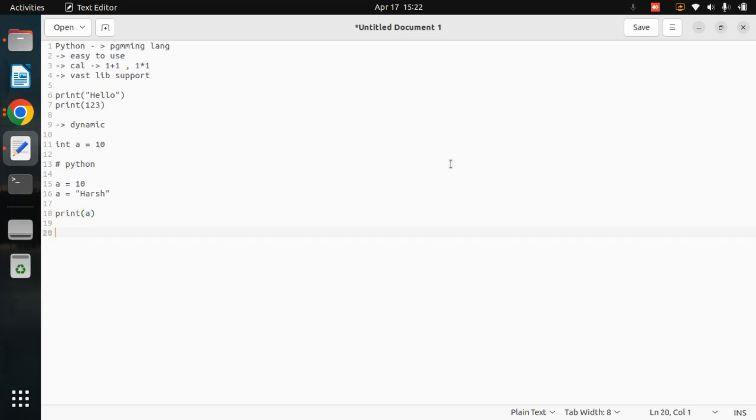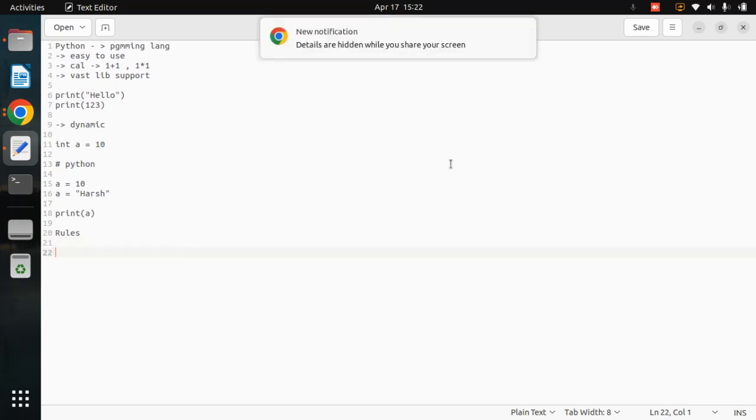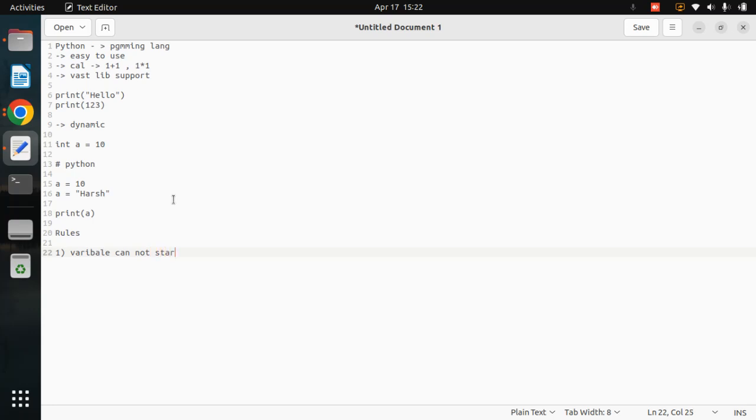Now we have some rules for declaring variables in Python, like other programming languages also. The first is very, very important. You always need to remember that a variable name cannot start with a number. For example, this is basically invalid. Second, if you want a number, then give it after an underscore or letter.